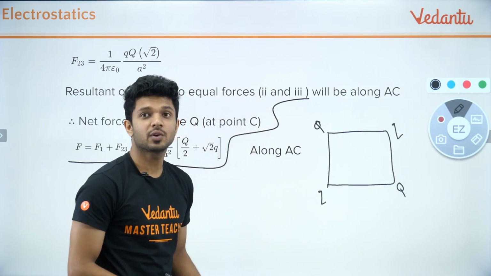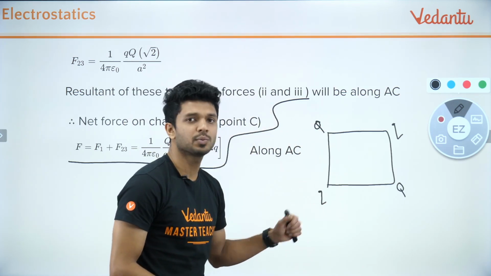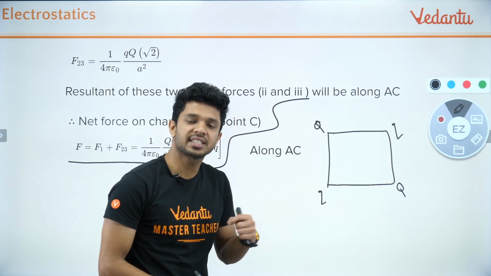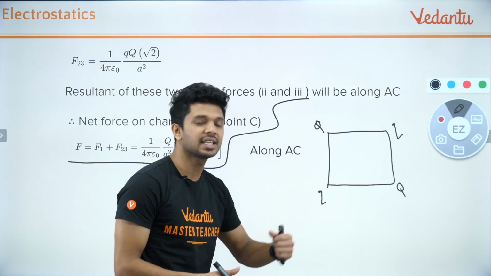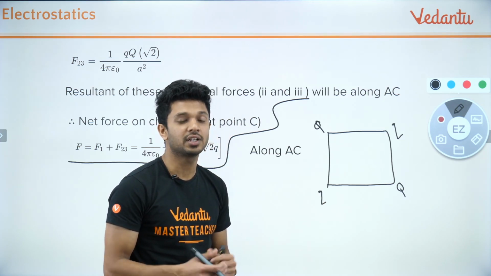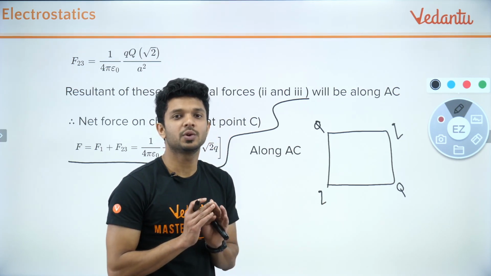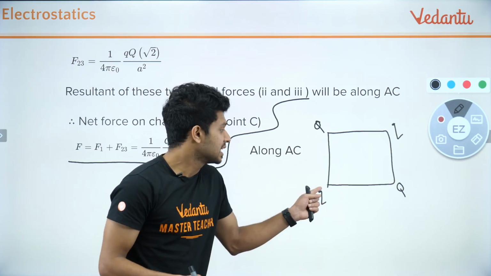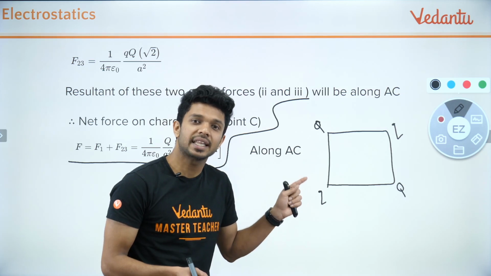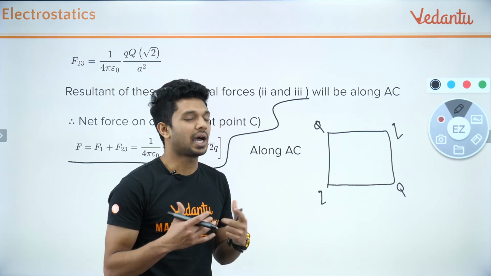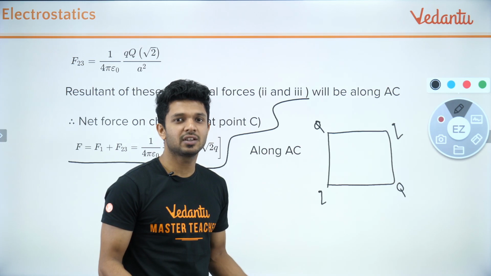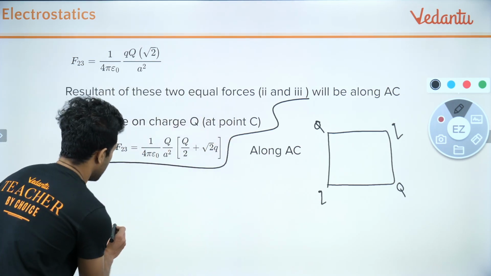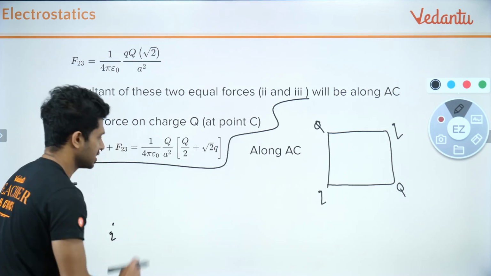As we are finding out the work done, I am bringing the first charge of small q, where no other charges were present. If no other charges were present, when I was bringing this small q to this particular point, should I have to do any work? Absolutely not, because I don't have to apply any external force, because there is no other charge present at that time to produce an electric field. So as I'm not doing any work, no potential energy will be stored. So I have brought the first charge, so the first charge is over here.